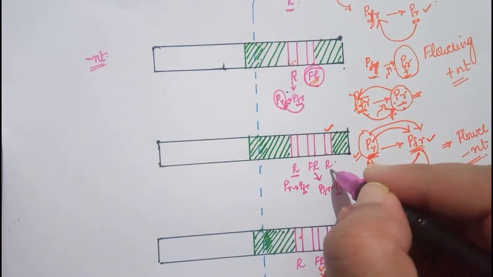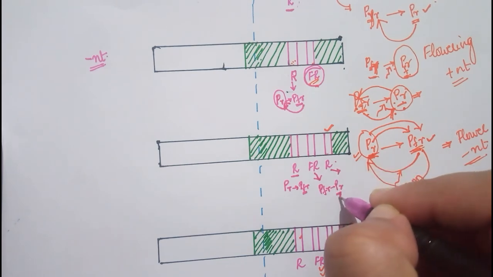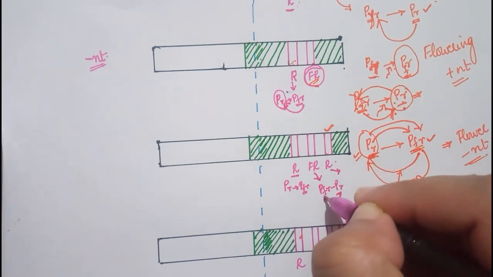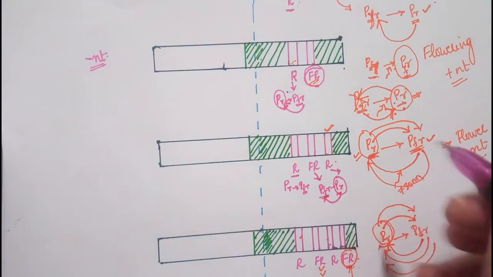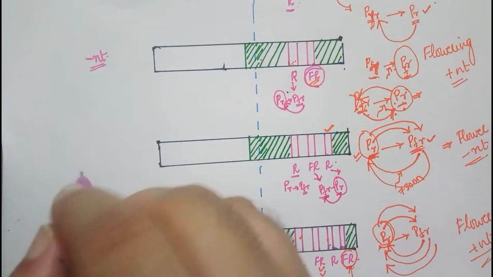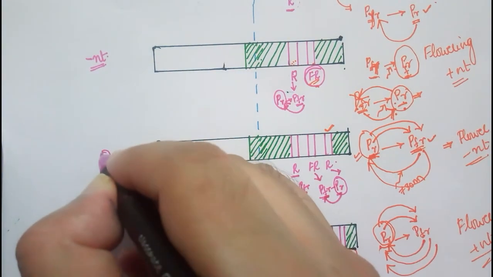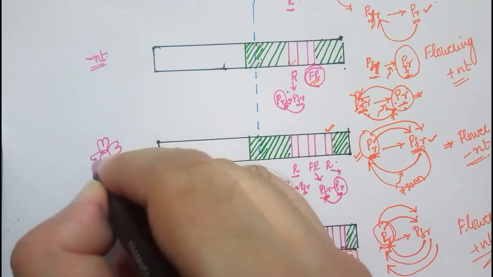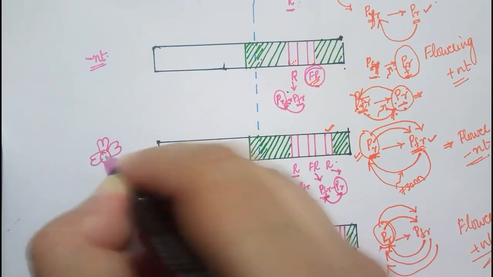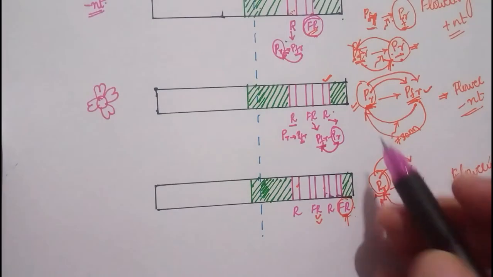Now again what is given? A flash of red light is given. Now when a flash of red light is given, the PR form will again get converted into the PFR form, and PFR form is going to induce flowering. So here also what is going to form? Flowers are formed. What are formed, guys? Flowers are formed. Next condition. So that's what you observe.